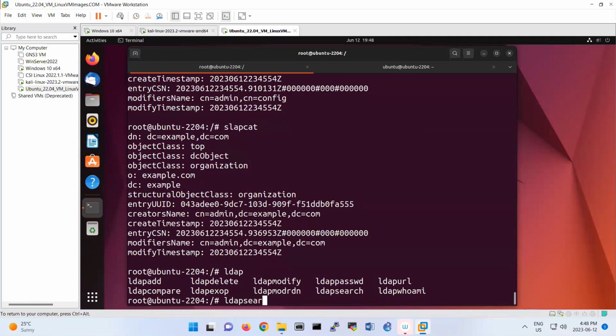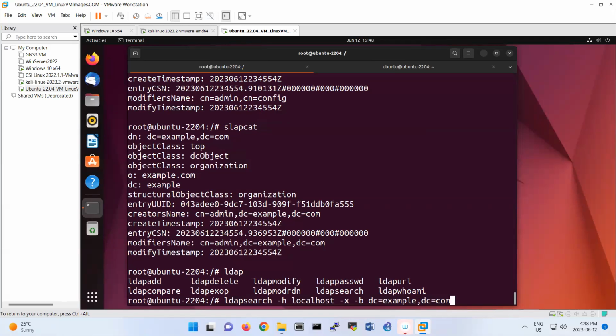I'm using the search one: ldapsearch -h localhost -x. The -x means simple binding. And then -b dc=example,dc=com, I'm searching under my example.com.